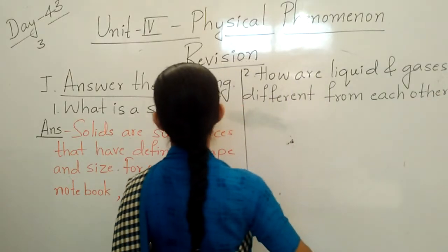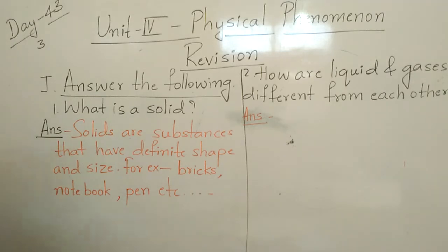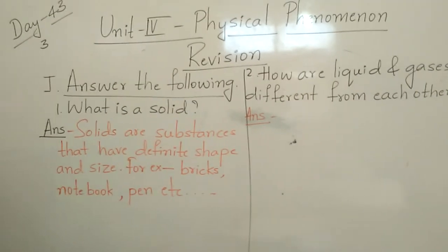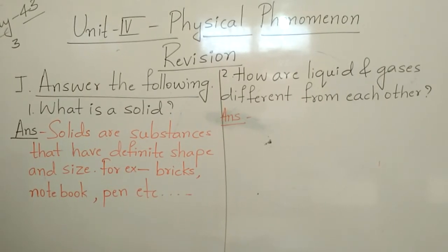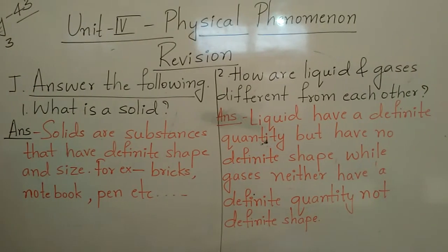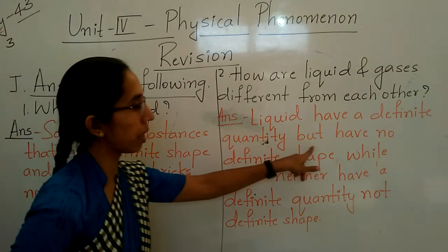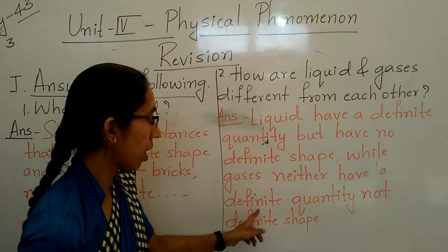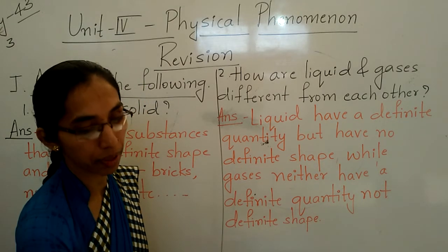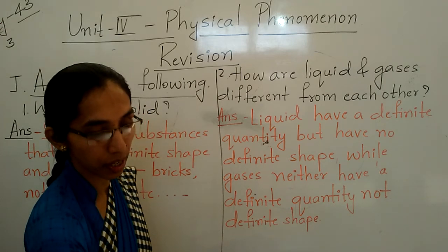Question mark. Write the answer, children. After you finish one question and answer, you have to keep a line, children. Next one. Yes, children. See, a liquid has a definite quantity but no definite shape, while gases have neither a definite quantity nor a definite shape, children. Okay? Next we see.